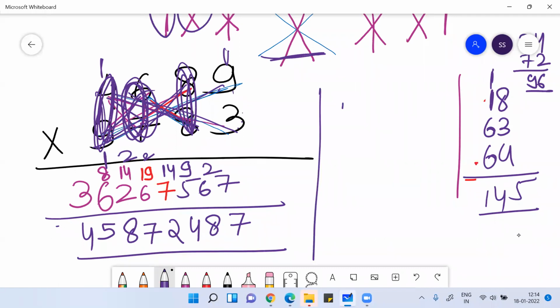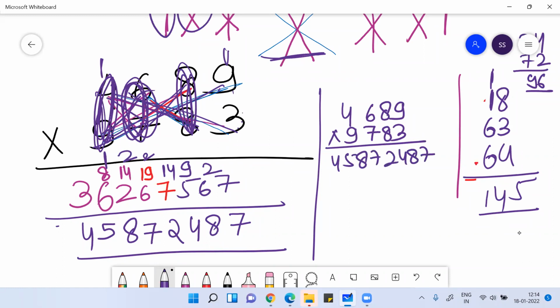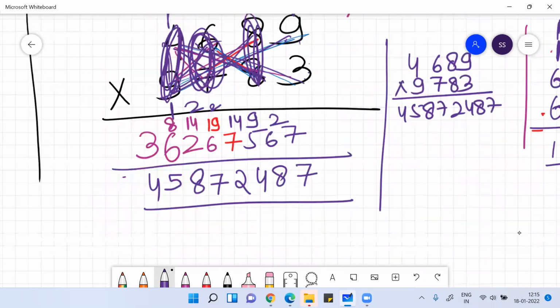So your original number was 4689 into 9783, right? If you multiply them, you are getting 45872487. Check with calculator. Clear everyone? You can check with calculator, you will get the same answer. I hope you understood this, right?